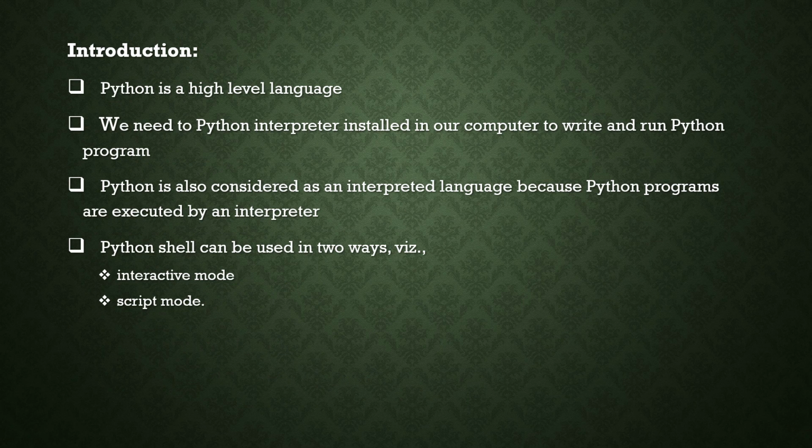Next, let's move on. What are the introduction and all those things? We know that Python is a high level language. High level language and low level language were already explained last year in the class 11 CBSE syllabus. High level language means it uses some English like statements, and those statements can be understood by the user, but it is quite difficult for the machine to understand.